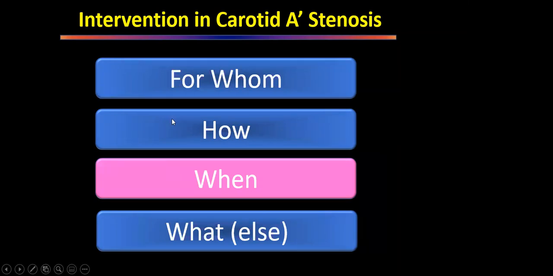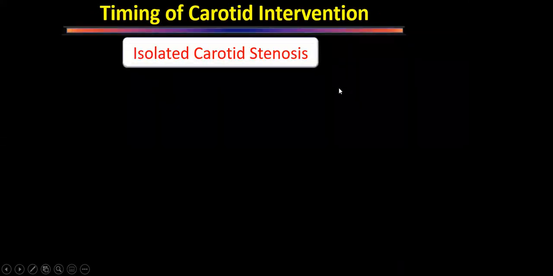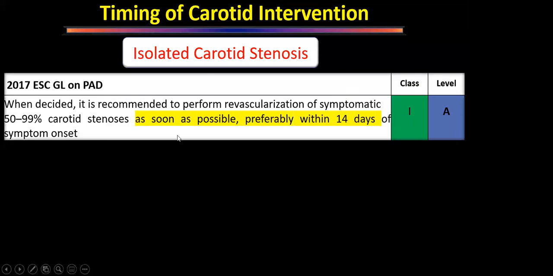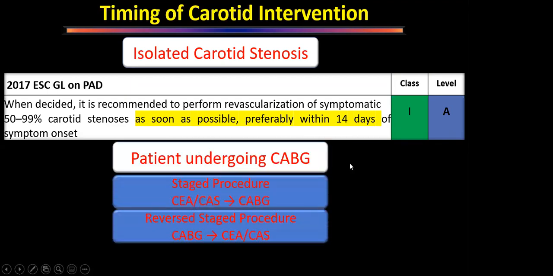Now we have seen for whom and how; what, when is to be done. What is the timing? So isolated carotid stenosis, there is no confusion. Earlier there used to be that we have to wait for 14 days before we do the procedure, but now that is not there. So it is a class 1 recommendation. We should do it as soon as after the patient has had a stroke and revascularize that artery, because chances of recurrent stroke is 7% within 2 days and 10% within 7 days.